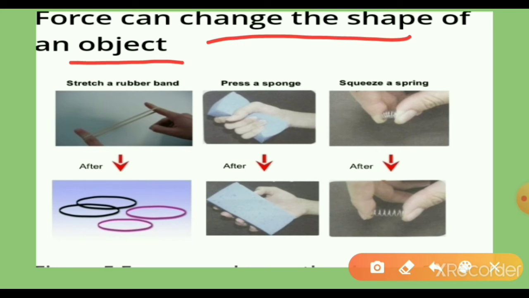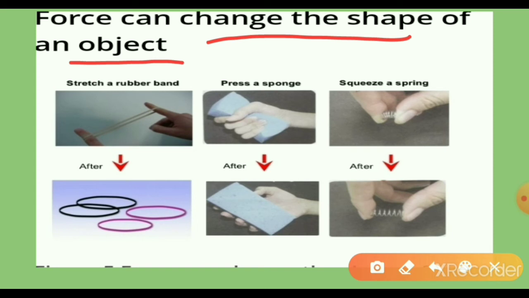When you apply force on an inflated balloon by pressing it with your hand from both sides, the force of pressure changes the shape of the balloon. We blow air into that balloon and press that balloon with our hand. What happened? The shape of the balloon changed. So that changes the shape of an object.